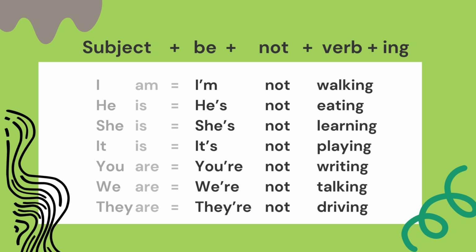You are, you're not writing. We are, we're not talking. They are, they're not driving. So are these both correct? I am not walking or I'm not walking? Yes, they're both correct. They're exactly the same.